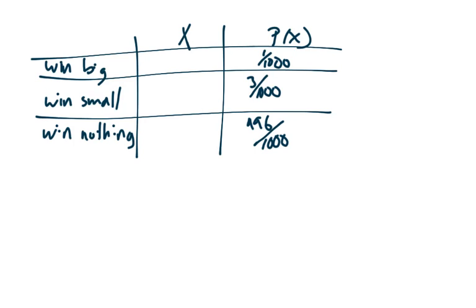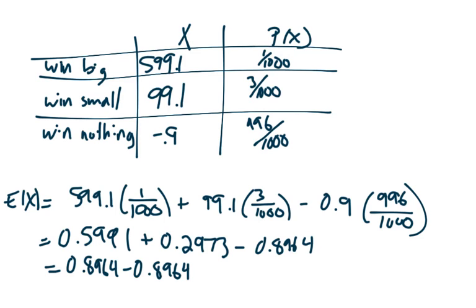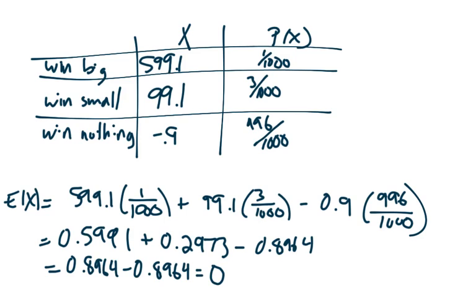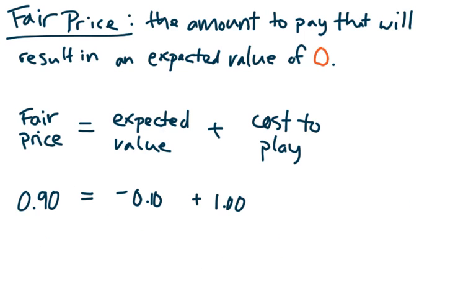So $600 minus 90 cents is 599.1. And this is going to be 99.1. And this is going to be negative 0.9. And when we simplify this, we will get an expected value of 0. So changing the cost to play so that it is the fair price means that in the long run you won't lose money. Now, obviously, if you're setting up a raffle to make money or donate it to charity, you don't want to do that. But this is how fair price works.